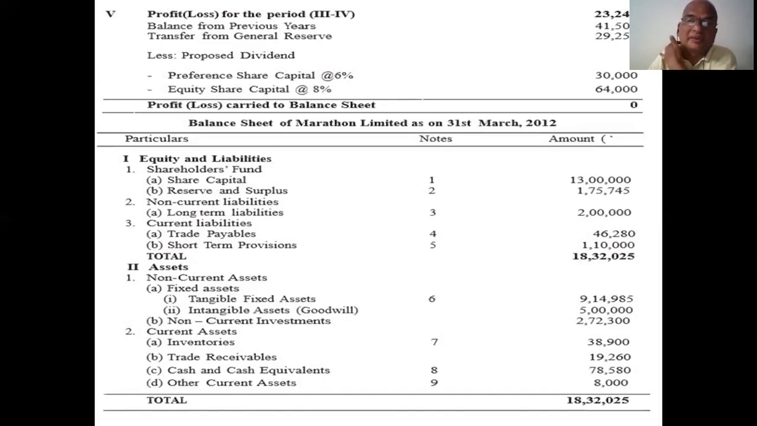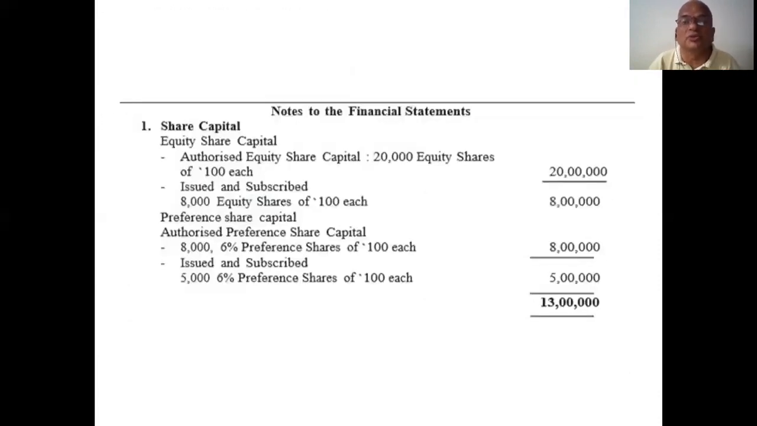So next, balance sheet. How do we prepare the balance sheet? First of all, before preparing the balance sheet, you also prepare notes. What notes? Notes to the financial statement. What are they? First one, share capital. That is authorized equity share capital. Already I told you, 20,000 equity shares of 100 is 20 lakhs. Issued and subscribed, 8,000 of 100 is 8 lakhs.